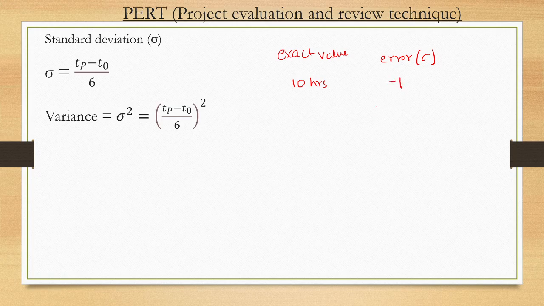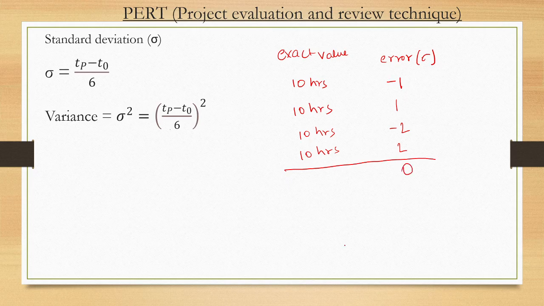Minus 1, because you reached 1 hour earlier. In the second case, the exact value is 10 hours and you reached 1 hour later, so the error is 1 hour. The third time, the exact value is 10 hours and you reached 2 hours earlier, minus 2. The fourth time you reached 2 hours later. When you add all this, what is the total error?